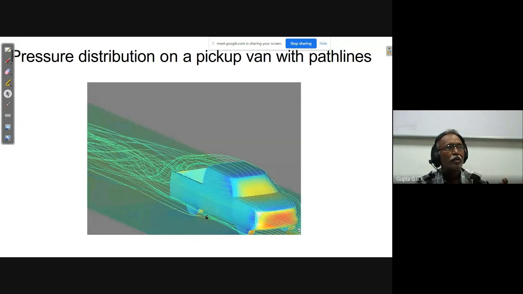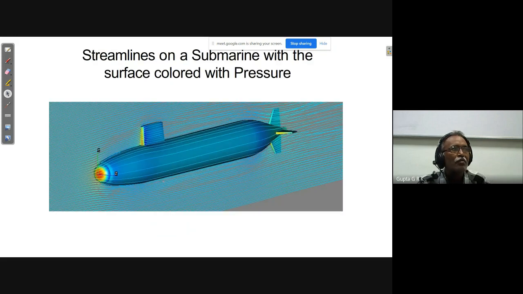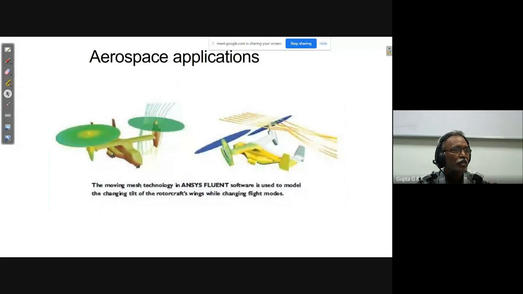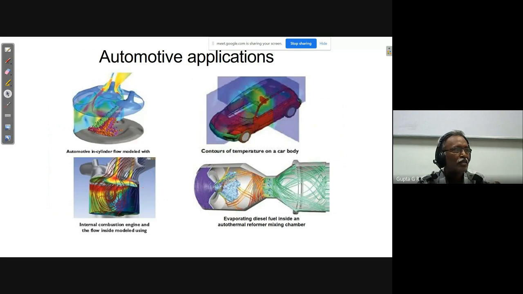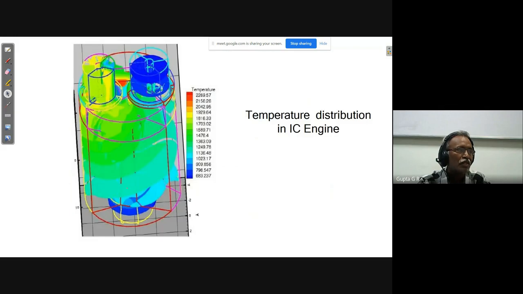So pressure distribution and a pickup plan with path lines. So post-processing, okay, after getting the solution, getting the graphical results is called the post-processing. Okay, we will discuss that. Okay, various applications are given. Streamlines on a submarine with a surface colored with pressure, and aerospace applications. Okay, various aerospace in helicopters, aircrafts, and all, and automotive applications within the engine, within the automobile, over the automobile, right? Each component through inlet duct, exhaust duct, all those things you can find out.